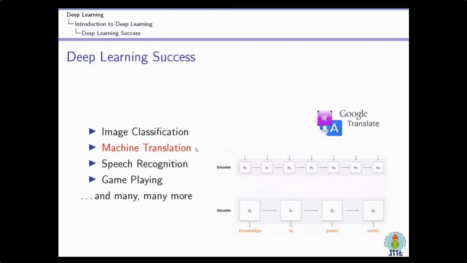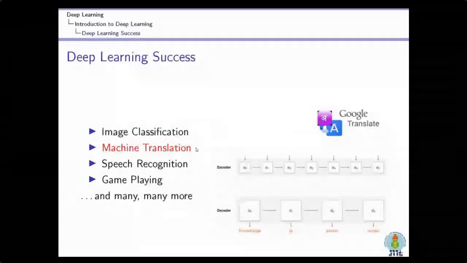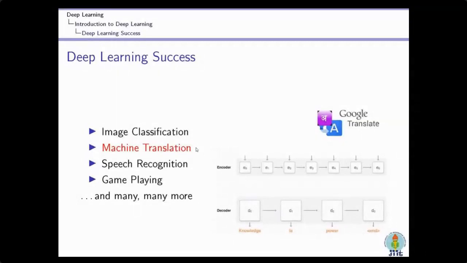Now, for example, if you have to go somewhere outside India and the language is not known to you, then you can use those signboards. You have a camera, mobiles, and you can capture those images, and that will convert your images into your known language. And that is the usefulness of this machine translation. So now deep learning technology is also very effectively used for this application area, that is the machine translation.